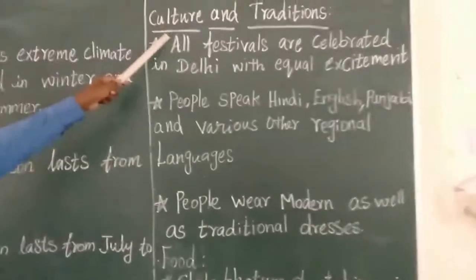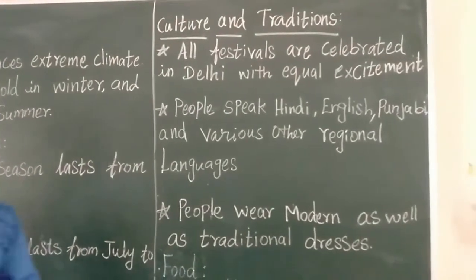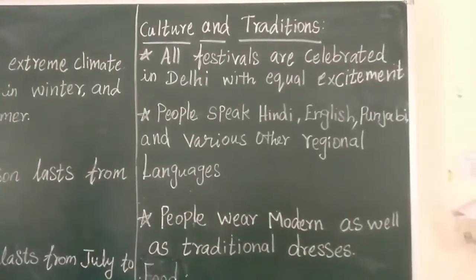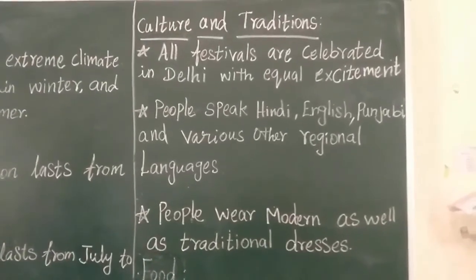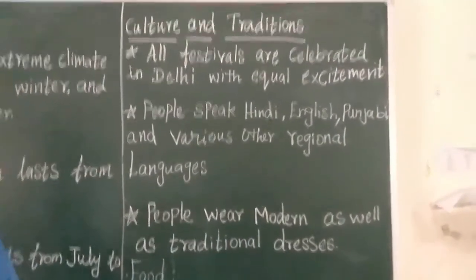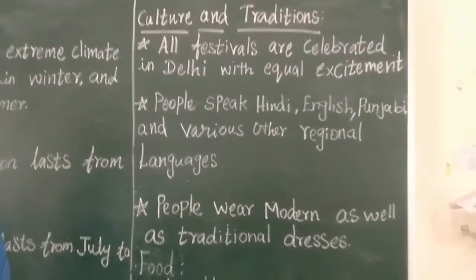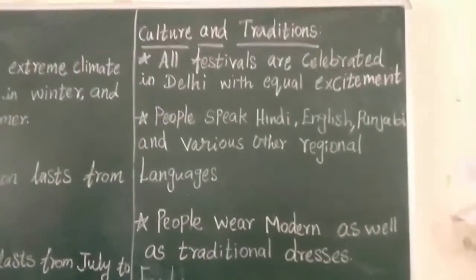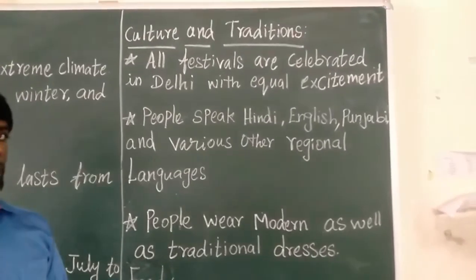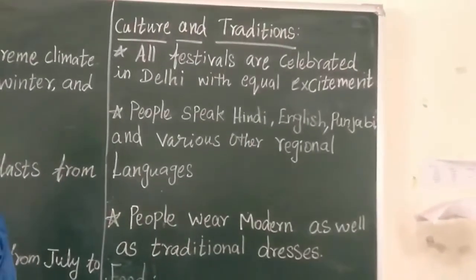Okay. Next let us discuss culture and traditions. What is culture? See, people have their own habit of living. Different community people have their own habit of living. If you take Tamil Nadu people, we have different music, different dance movements. For example, in Tamil Nadu, Bharatanatyam is very famous. In Kerala, Kathakali is very famous. Kalari is famous. Like that, different states have their own dance movements, their own music, their own culture.